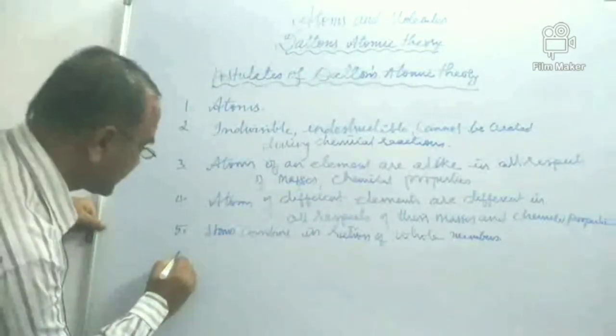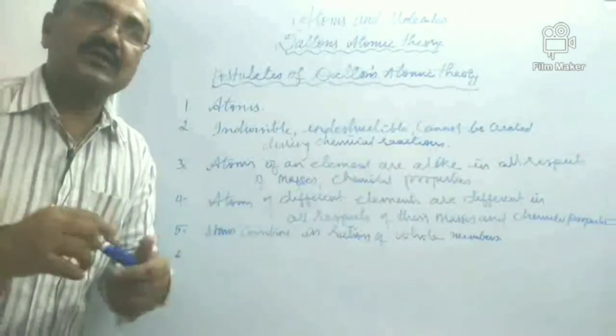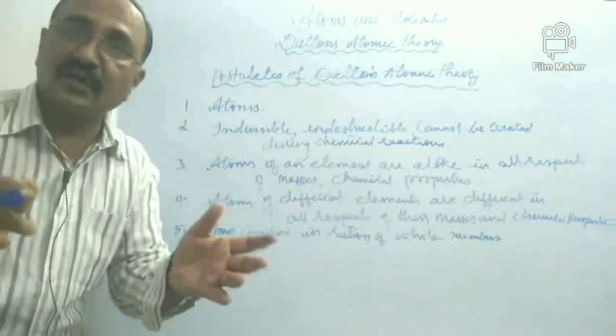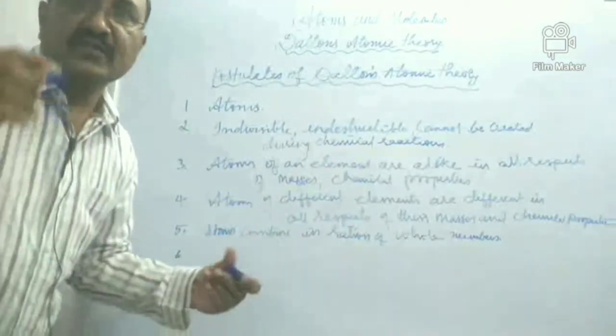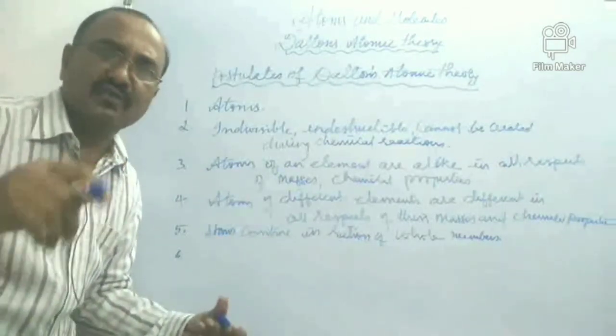Now we'll see the sixth one. Now how are these combining? They are combining the atoms of the elements. Okay, they are combining in a definite ratio of masses. So the elements there, they are combining in a definite ratio of masses. So, right, that's the thing, children.